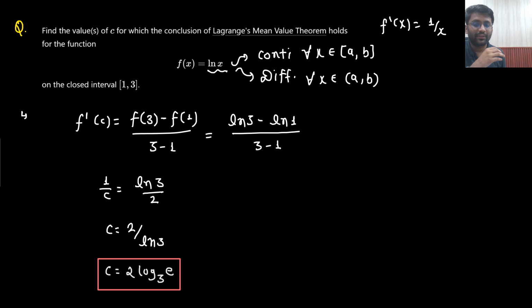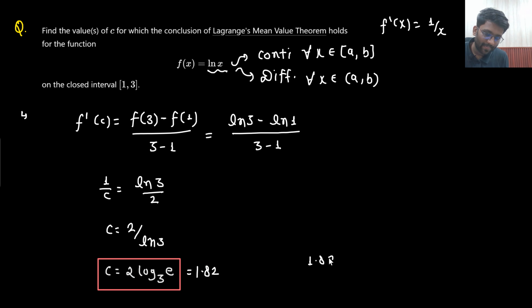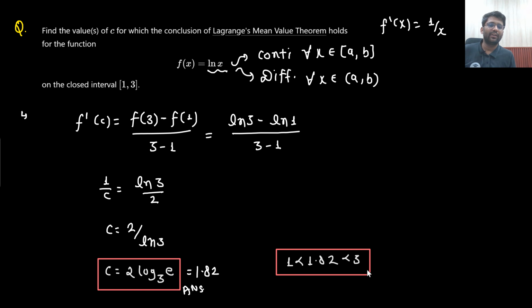Okay, this is not the final answer. We need to check one more thing. If we solve it, what is the answer we are getting? I need to check that whatever point I am getting, this C has to be between 1 and 3 only. So I need to check the value. We are getting 1.82. So this 1.82 has to be between 1 and 3. Yes, it is in between, so it is correct. This is the answer. So always check whether the value belongs to the interval or not.